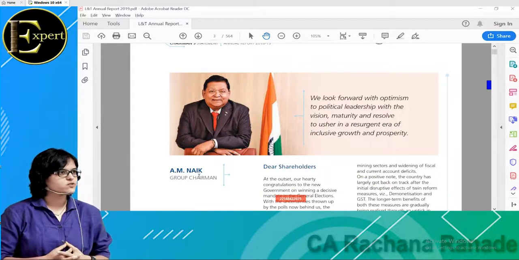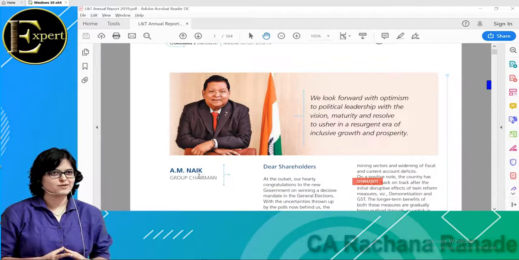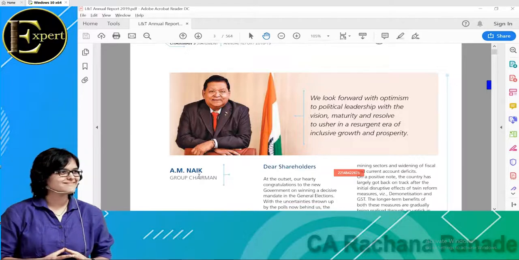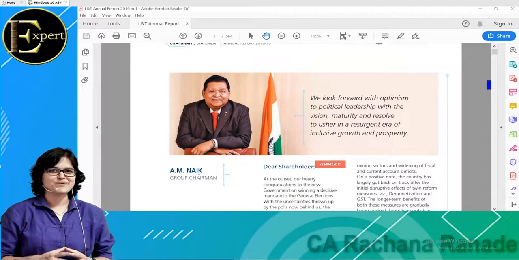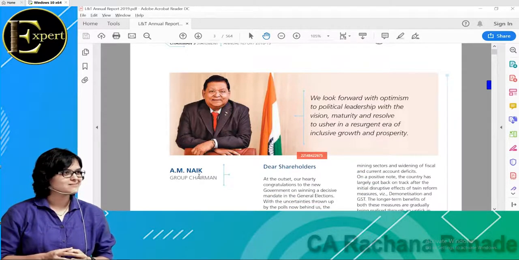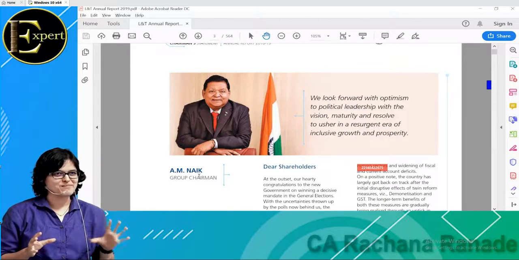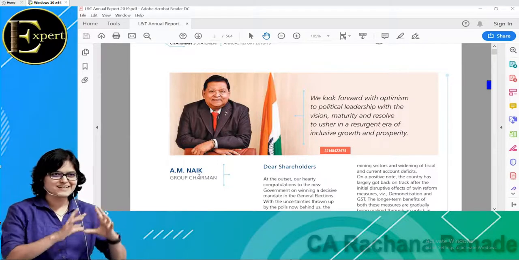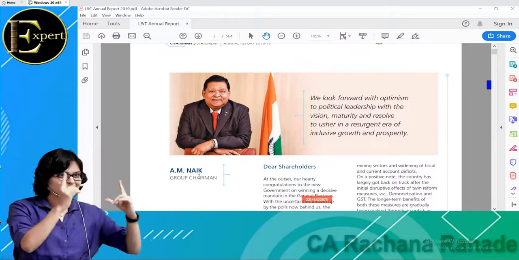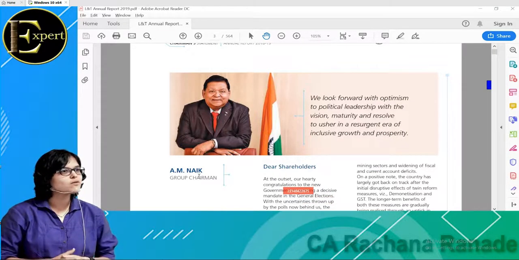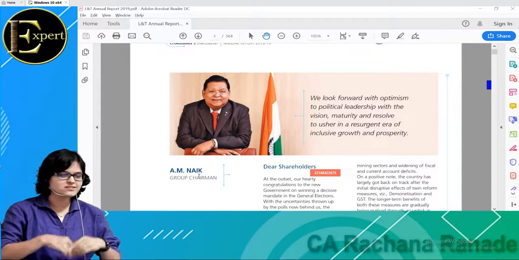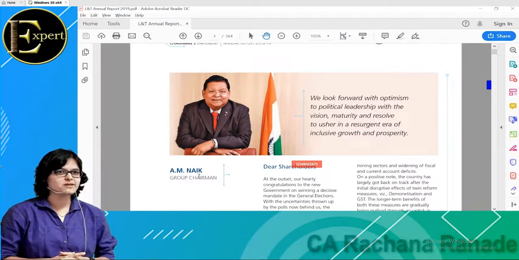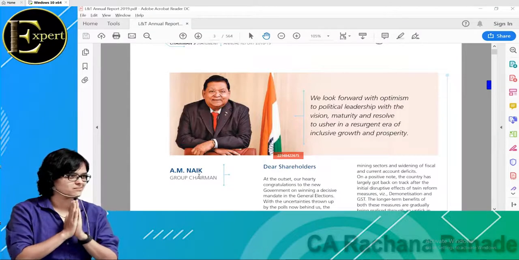No. That party leader gives resignation every single day. But what do people say? Sir, we want you as our leader. Okay, that is a family run party. And a party where people decide who should be our prime minister, that is a professionally run party. That's the difference between a family run business and a professionally run business. So the directors all together will decide who should be the chairman.